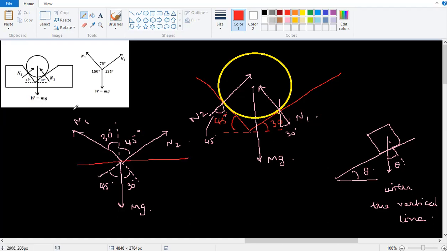The angle between these two lines, I have given as 75 degree. I have not shown all these dotted lines, so you have to think yourself and take it down properly. If this is 30 and 45, this is 75. If this is 30, this will be 60. 60 plus 90 will become 150. If this is 45, this is also 45. 45 plus 90 degree will become 135. If I know this angle, this angle, this angle, and one force, I can find this and this using Lami's theorem.